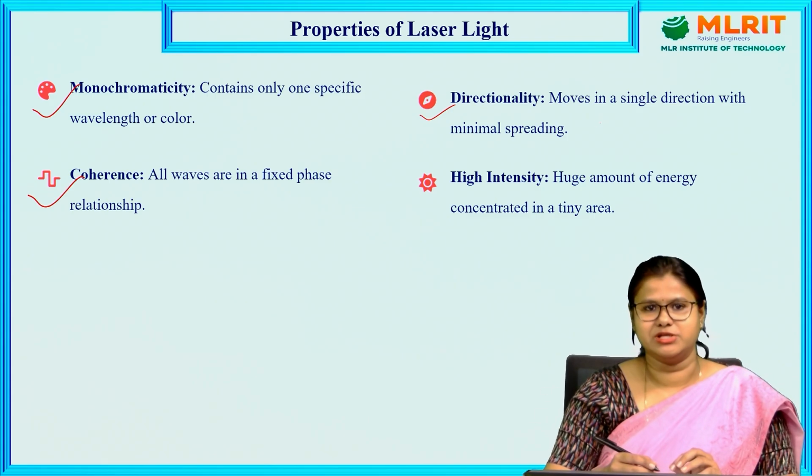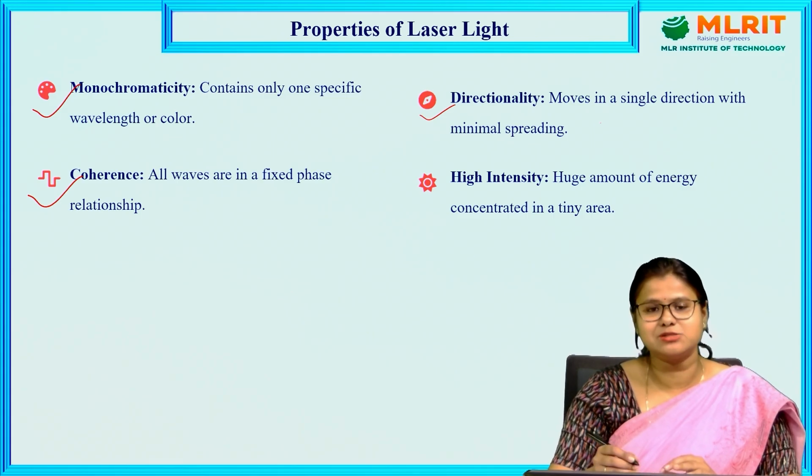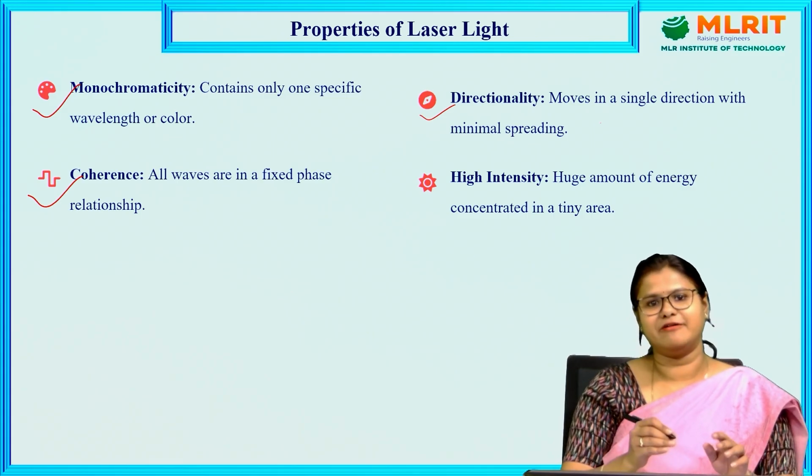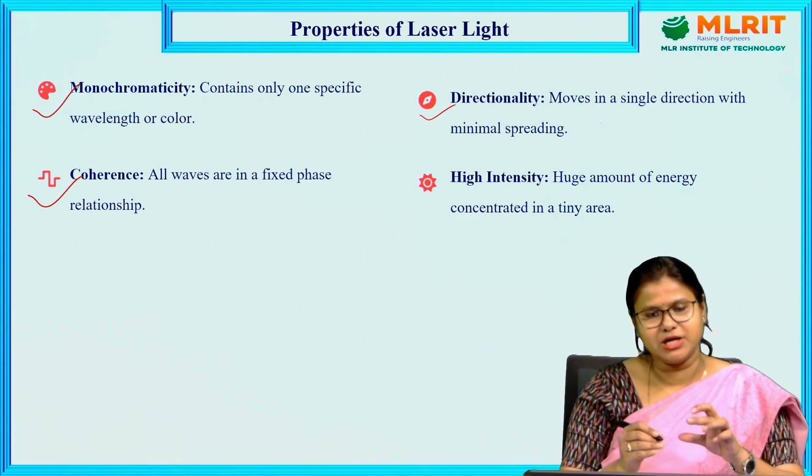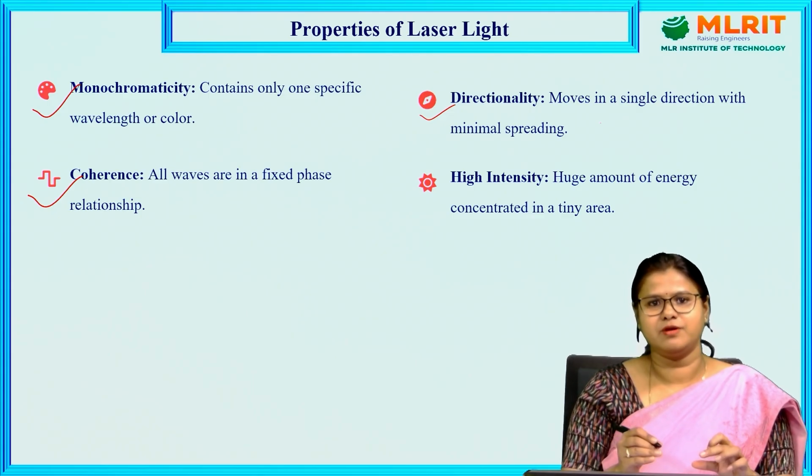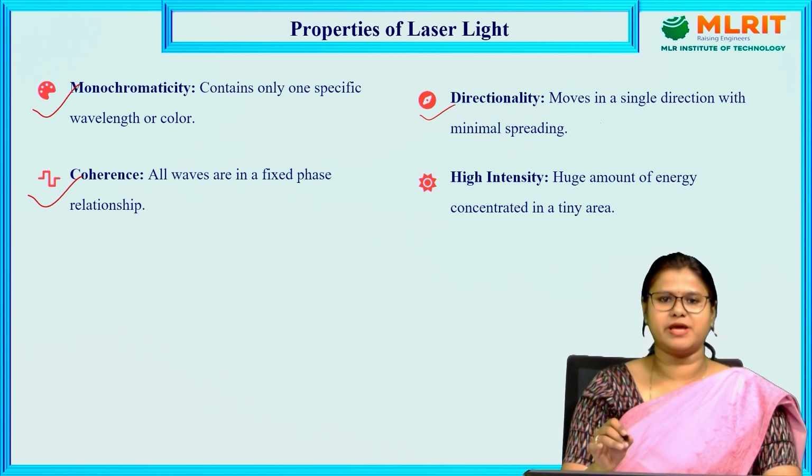Then the third property is coherence. What is the meaning of coherence? Coherence means all the waves traveling in a particular beam travel with the same phase or a constant phase difference with respect to space and time.